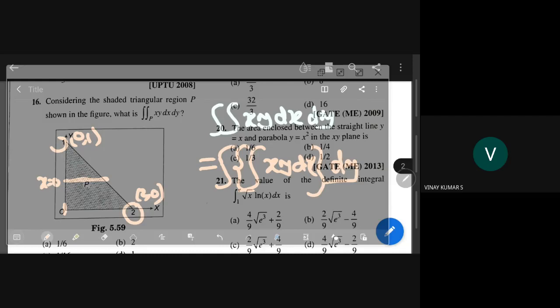So the line equation is now y. If I take x1 as 2 and y1 as 0, so y is equal to what it will be? Y2 minus y1, that is 1 minus 0, by x2 minus x1, that is 0 minus 2, into x minus 2.